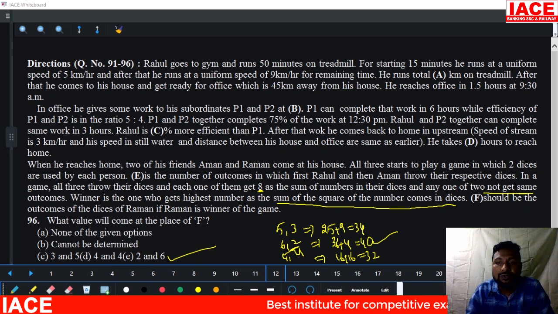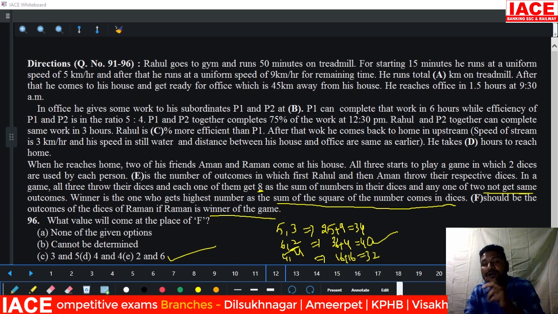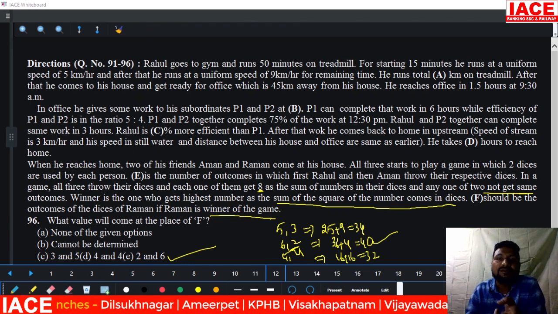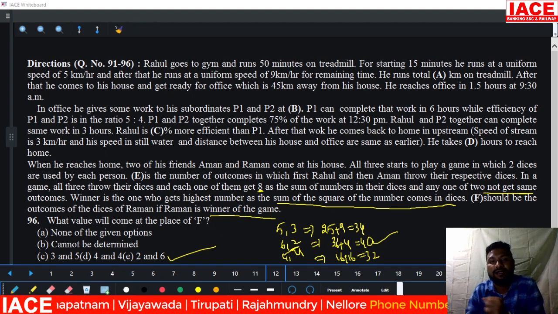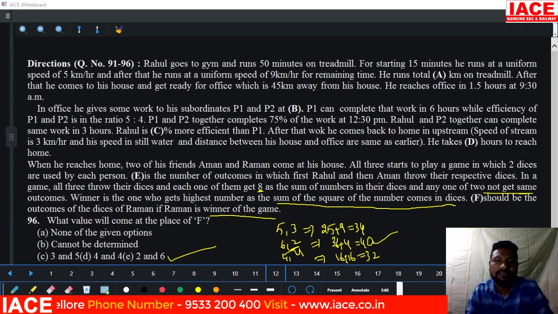F means what? It should be the outcomes of the dice, Raman. If Raman is the winner of the game, then his outcome value should be bigger. Outcome value is bigger means only 6, 2 is a possibility. Then how many outcomes? 40 outcomes. Okay, you can read it again and again, and you can easily understand that.